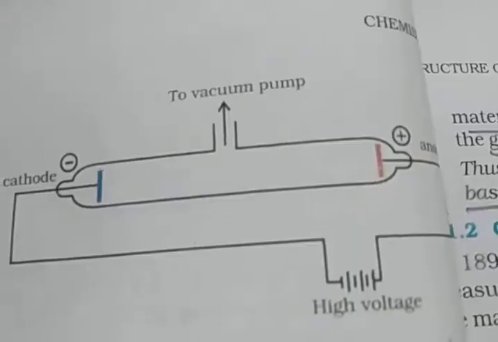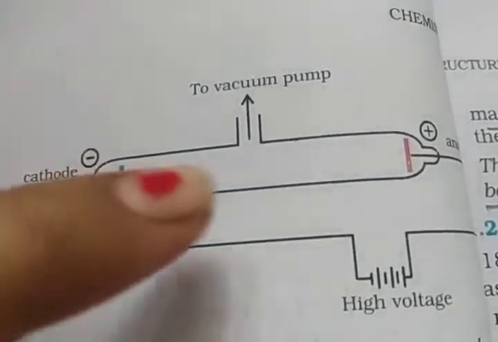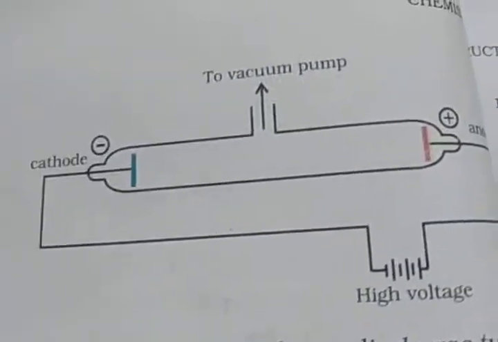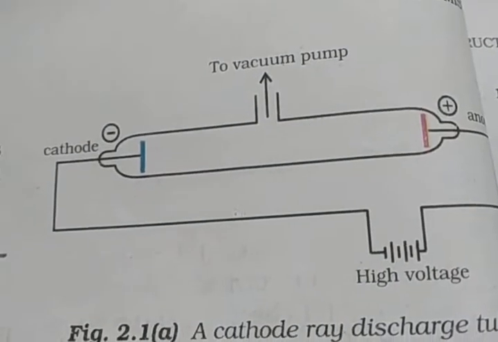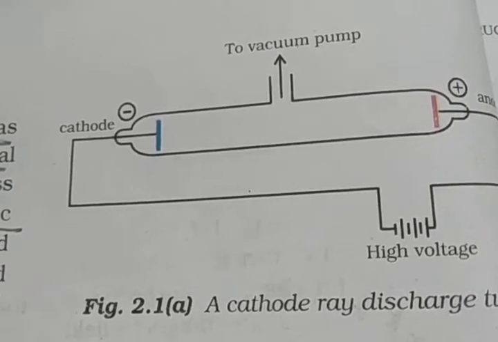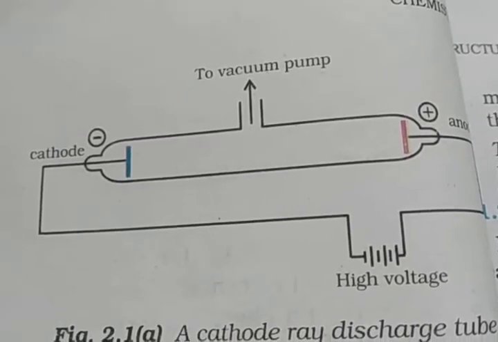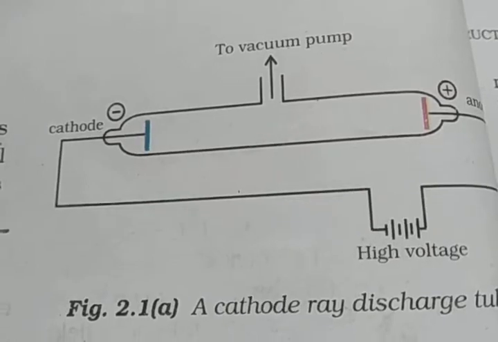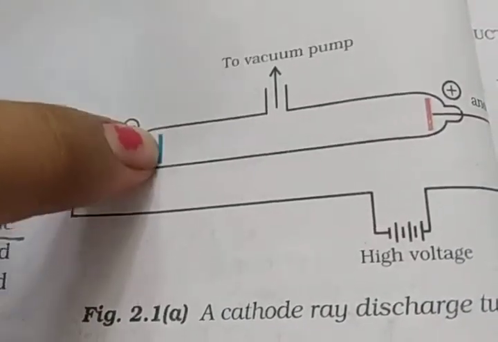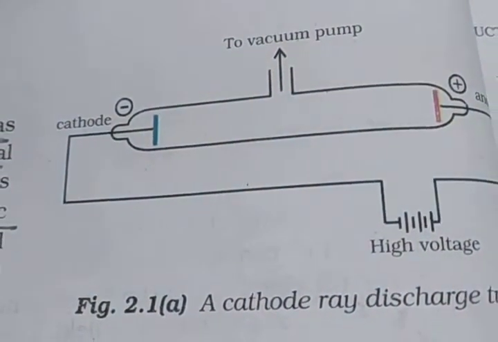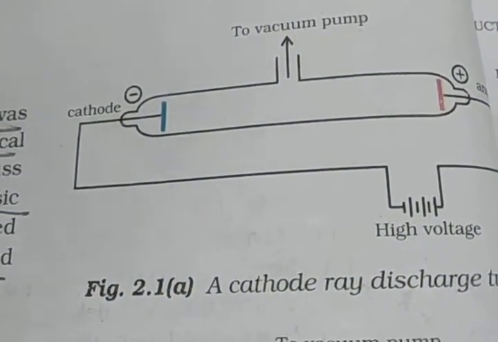Electrical discharge through gases could be observed only at low pressure and high voltage. The pressure of different gases could be adjusted by evacuation of the glass tubes. When a sufficiently high voltage is applied across the electrodes, current starts flowing through a stream of particles moving in the tube from the negative electrode to the positive electrode, cathode to anode. So we say cathode ray or cathode ray particles.